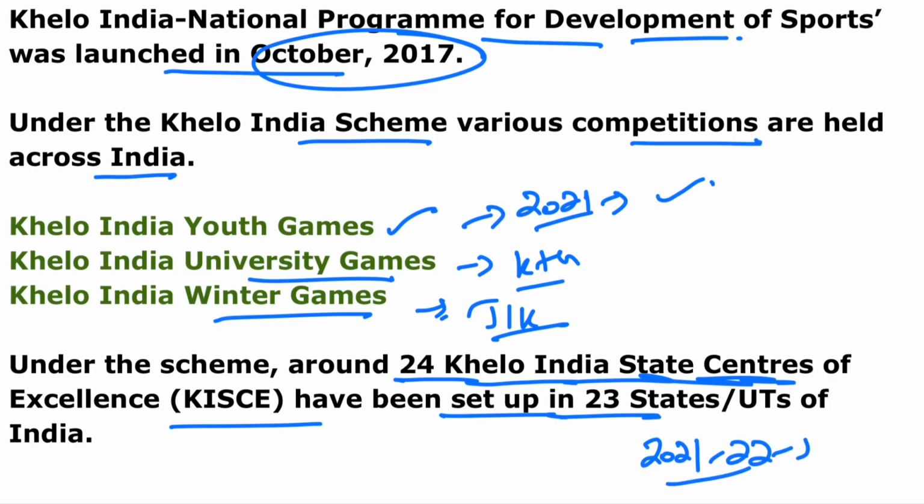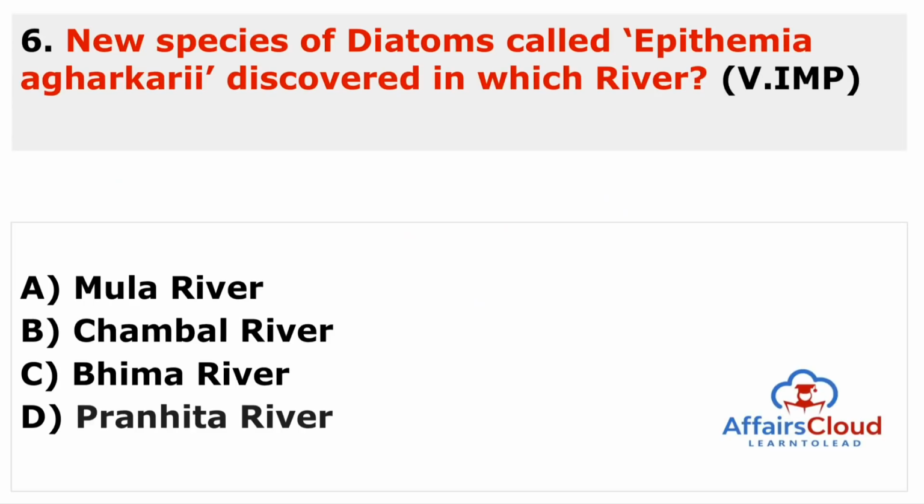During 2021-22, the budget outlay of Khelo India is 657 crore rupees. That is a huge amount which is allocated to the Khelo India scheme. Now it is extended till the year 2025-26. So guys, you have to remember, this is just to promote sports among the youth, or you can say the main aim is to strengthen the entire sports ecosystem for promoting the twin objectives of mass participation and promotion of excellence in sports across India. So Union Minister is Kiran Rijiju. Now we can move to the next question.